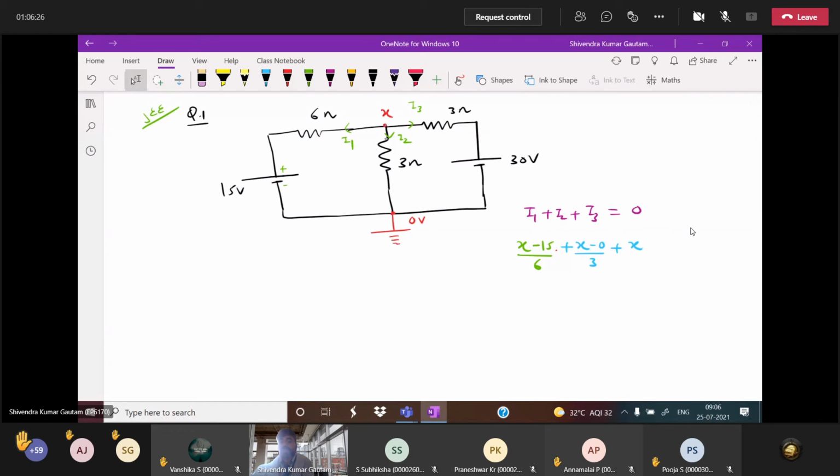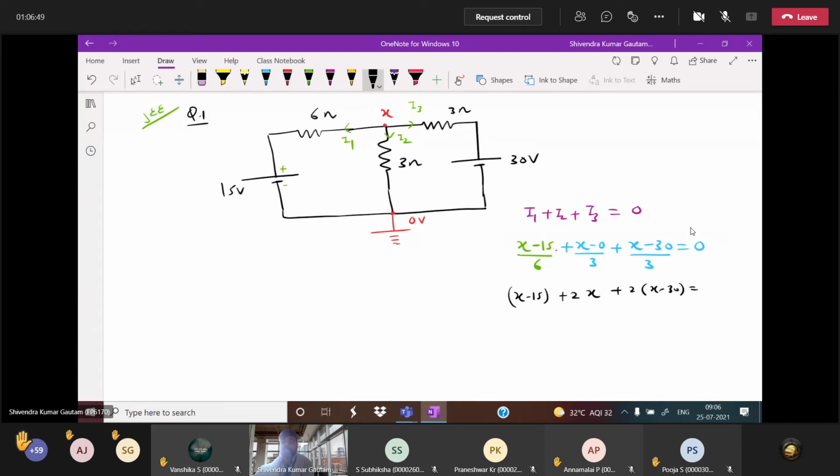I3 how much? (x - 30)/3 = 0. Multiply everywhere by 6 so that you can cancel the fraction term. Multiply 6 everywhere. What will you get? Tell me. x - 15 + 2x + 2(x - 30) = 0.